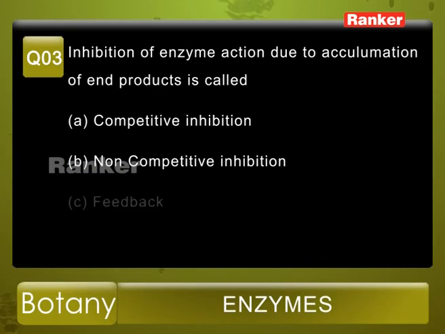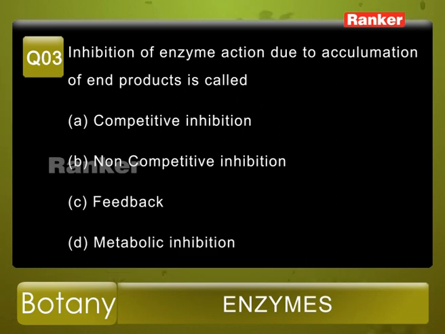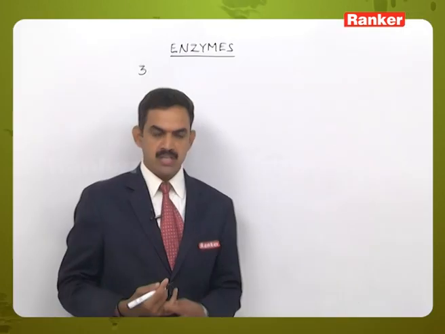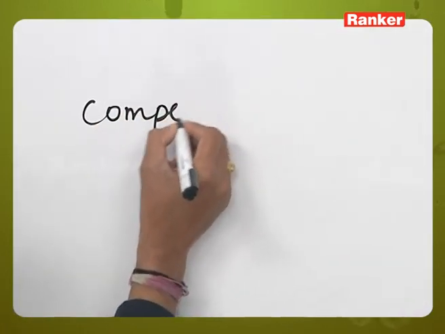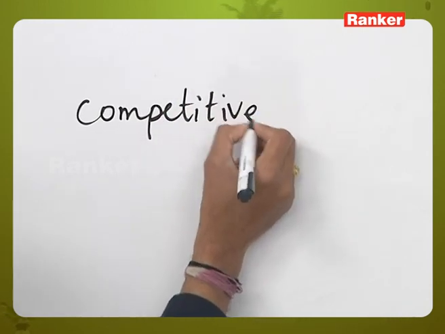Question number 3. Inhibition of enzyme action due to accumulation of end product is called: options A, competitive inhibition, B, non-competitive inhibition, C, feedback, D, metabolic inhibition. So first one, competitive inhibition. What do we mean by competitive inhibition?